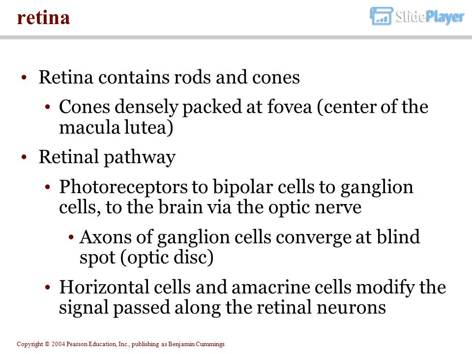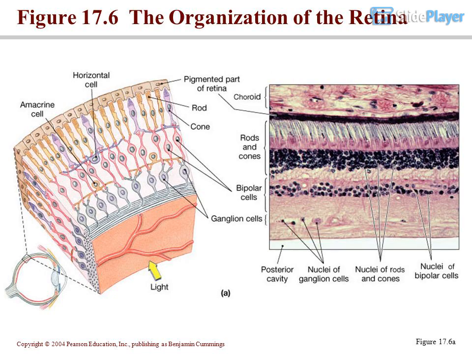Horizontal cells and amacrine cells modify the signal passed along the retinal neurons. Figure 17.6 The organization of the retina. Figure 17.6a.